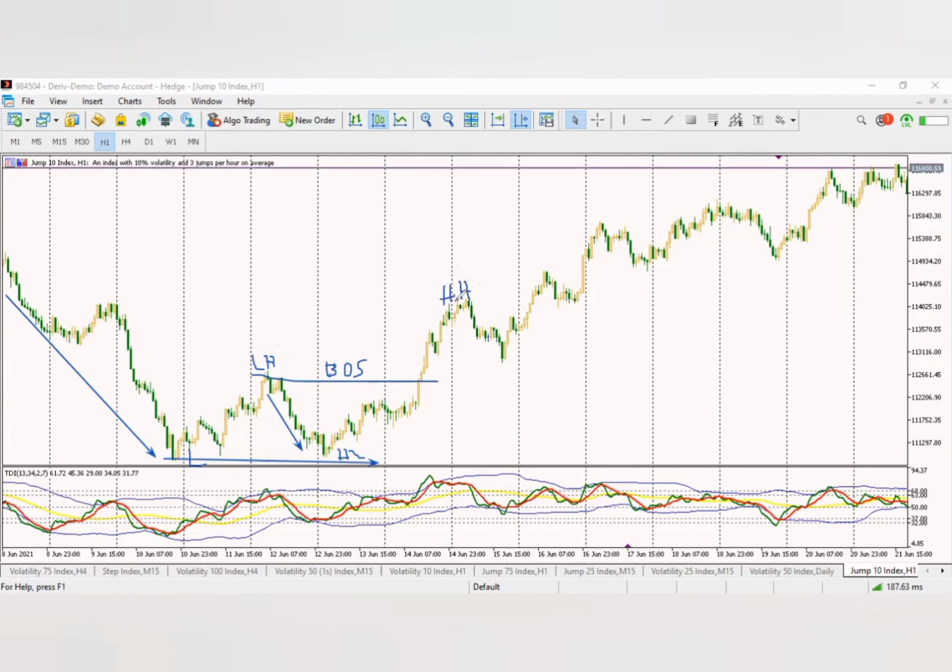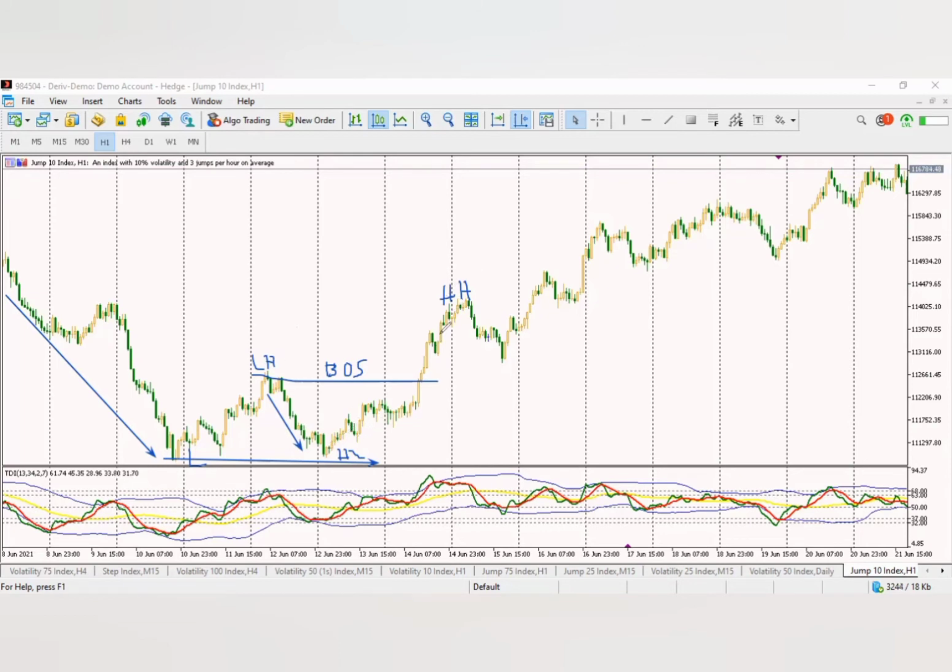So listen to me carefully. Why did I call this a higher high? Because this is a high, and this is also a high, but this higher high is higher than this high. Can you hear me? So we call it a higher high.